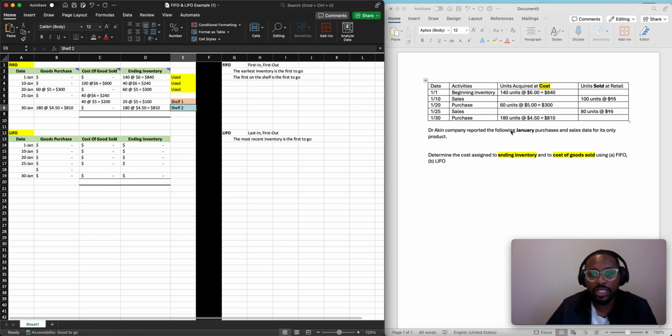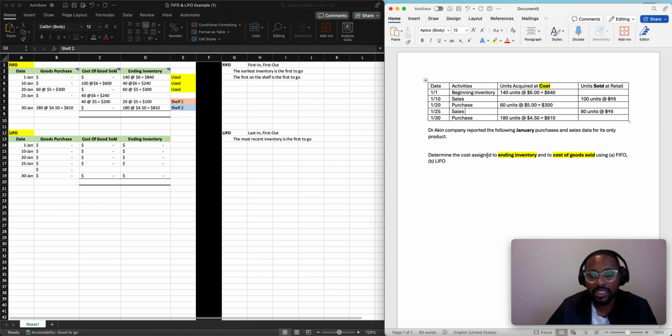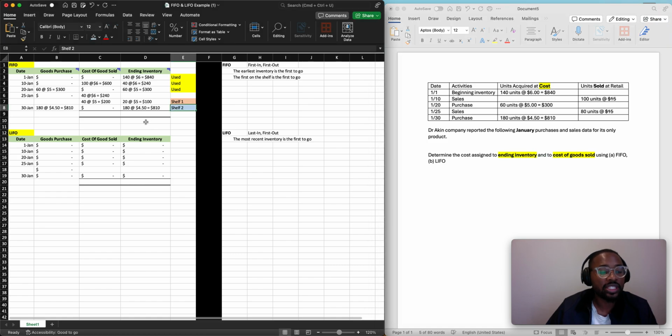All right, so we completed the transactions, but we're not done yet because the problem says that we have to figure out the ending inventory and cost of goods sold. So this is very important. When you're dealing with cost of goods sold, I'll put it here in the comment section, you total every transaction, okay?